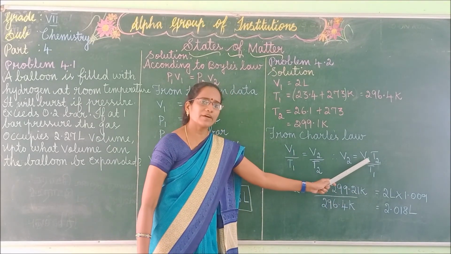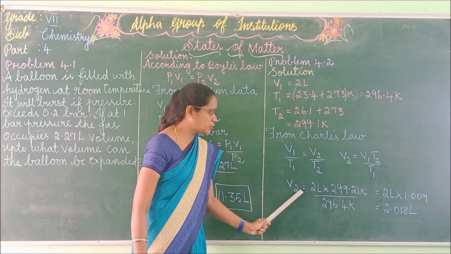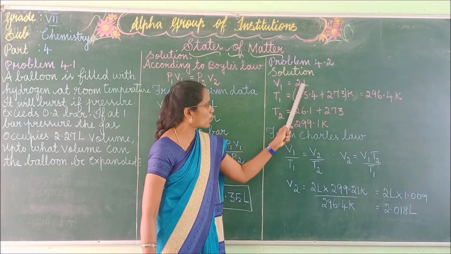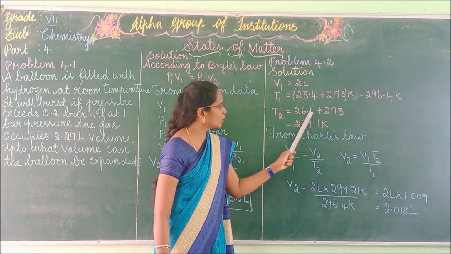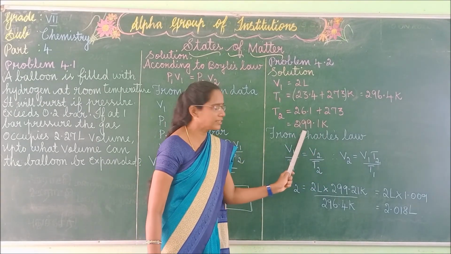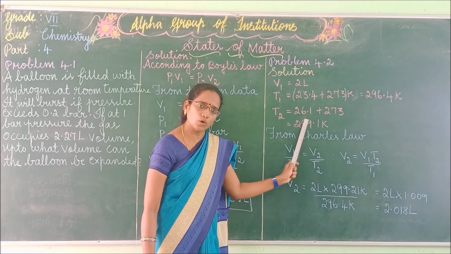Okay, so just apply the values now. V2 is equal to, what is the value of V1? V1 value is 2 L, into what is the value of T2? If you add these two, you will get 299.1. This is the value of T2.